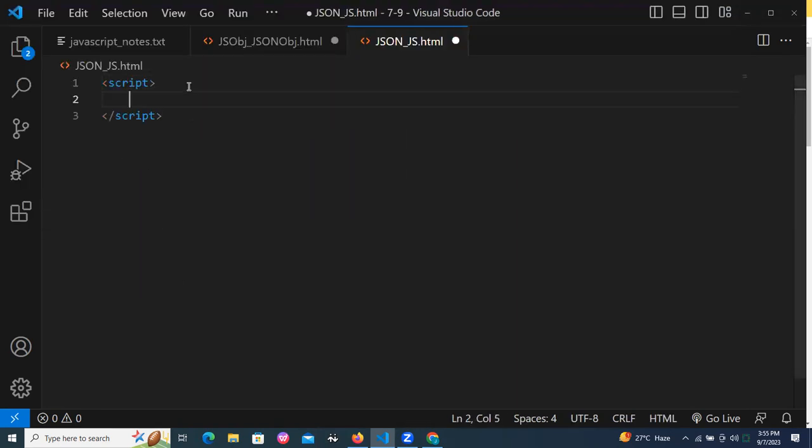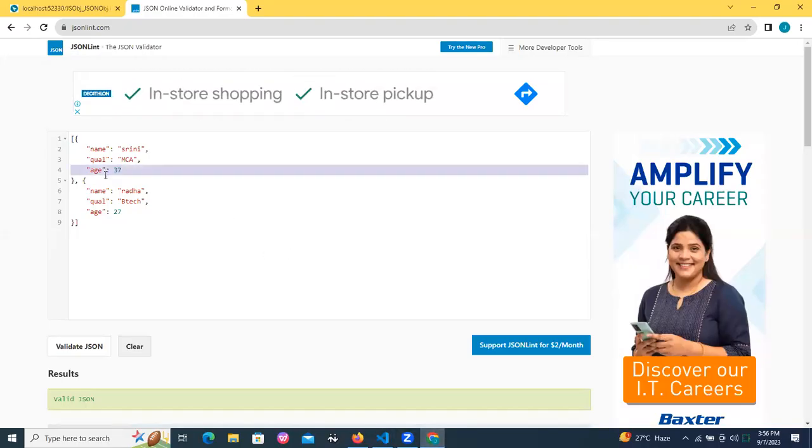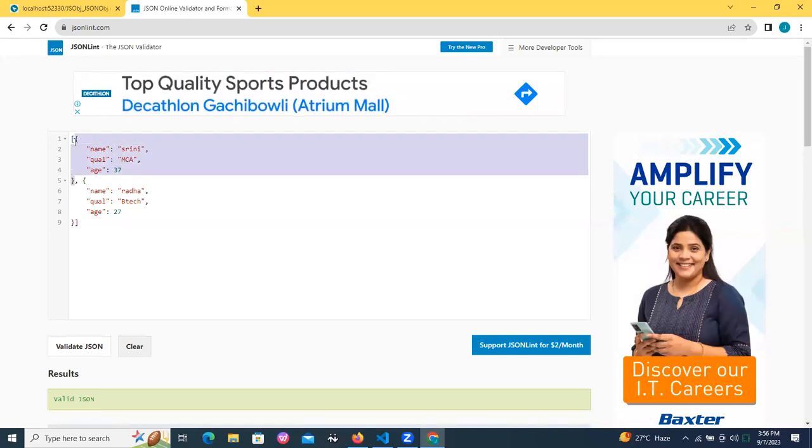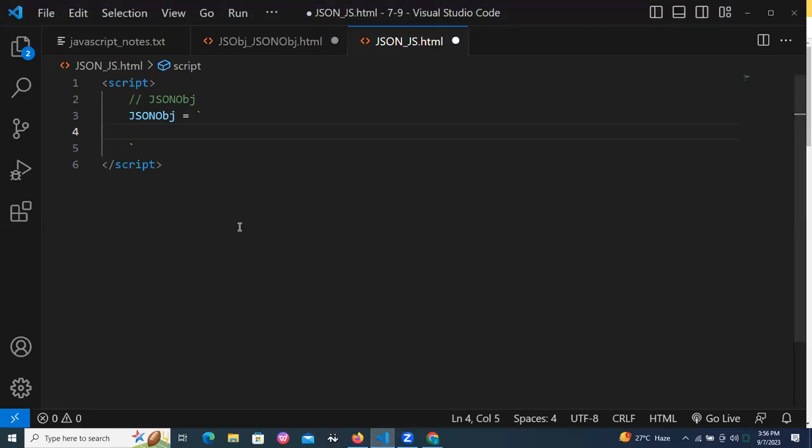Take a script. Now, first of all, I want to take a JSON object. The variable JSON object is equal to, take a backtick. Backtick I will explain later; a backtick is a template literal for multiple lines of code.